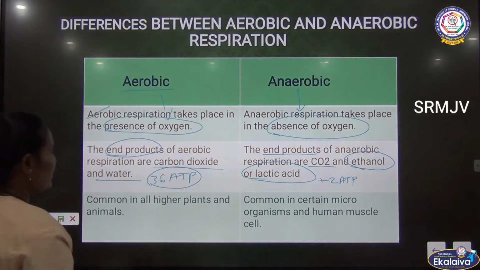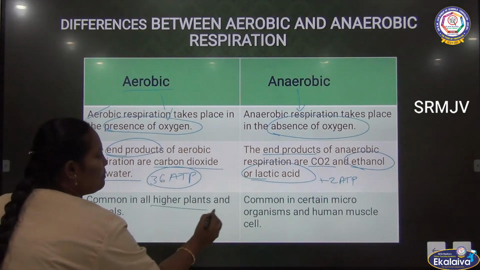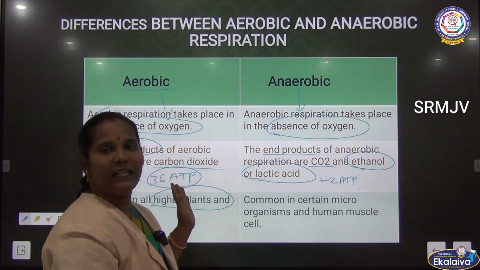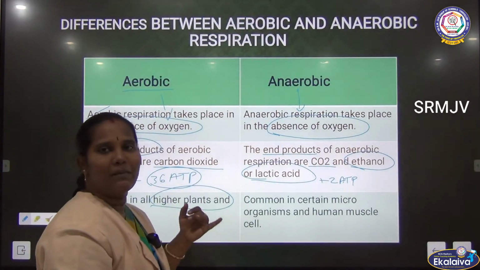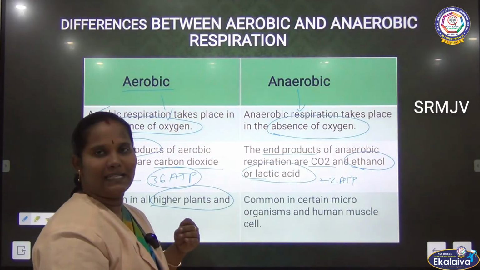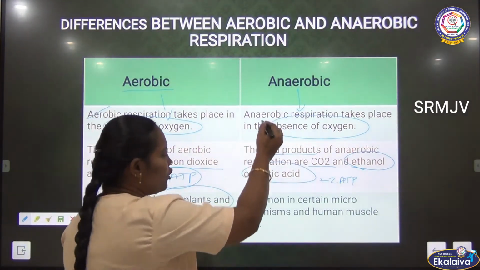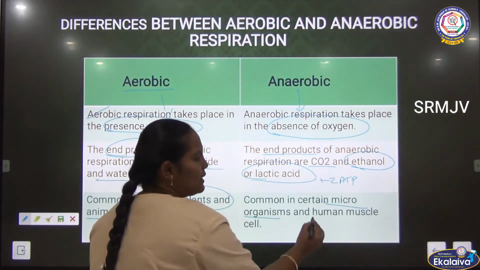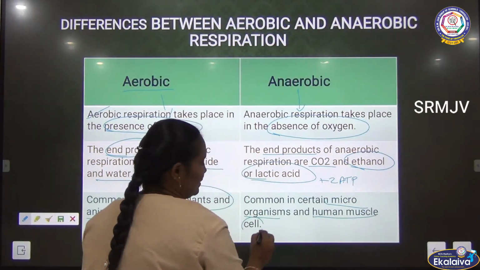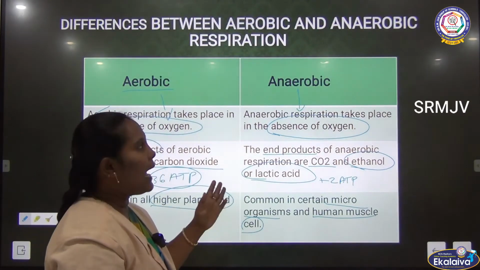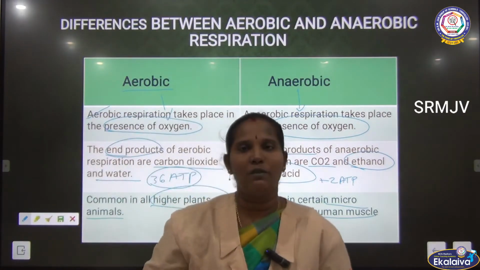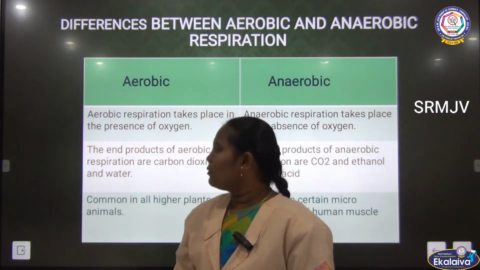Then the next one, commonly found in all higher plants and animals: aerobic respiration happens in higher organisms like animals, plants, human beings. But anaerobic respiration happens only in microorganisms and human muscle cells. Clear? This is the difference between aerobic and anaerobic respiration.